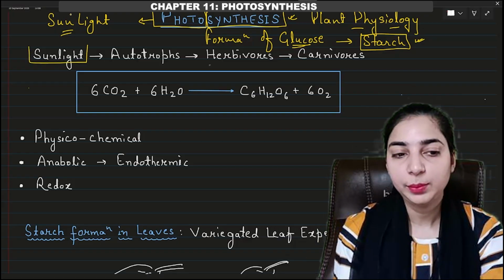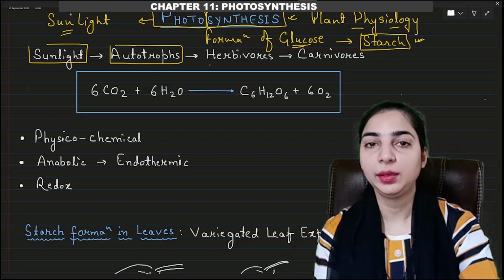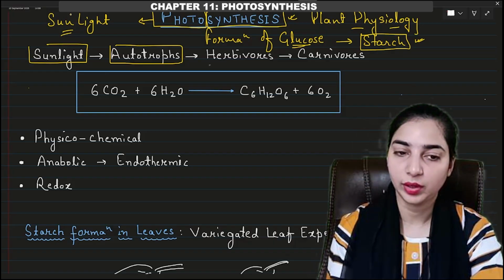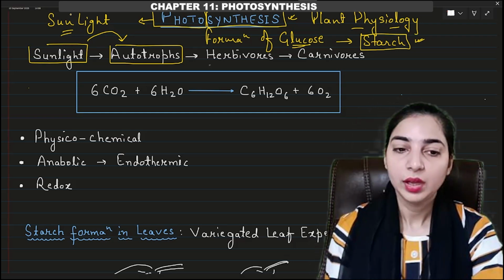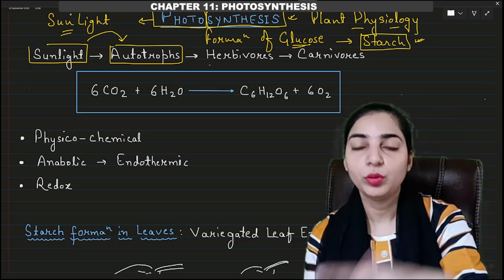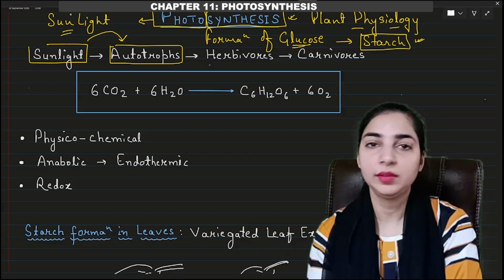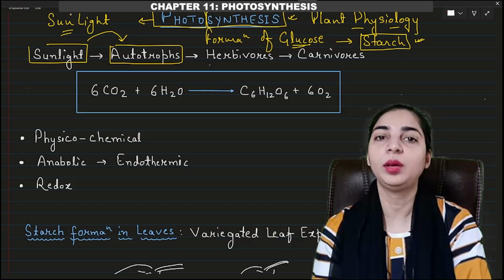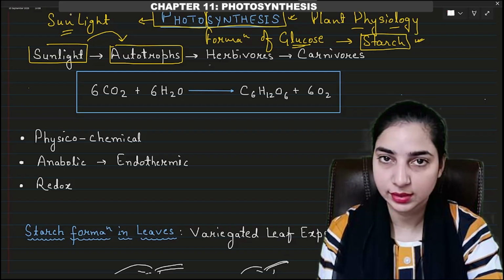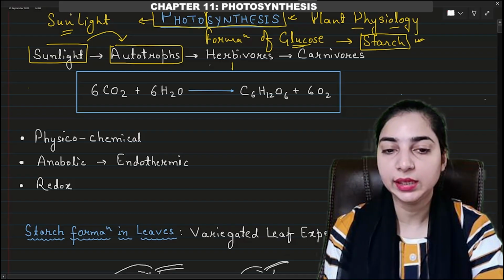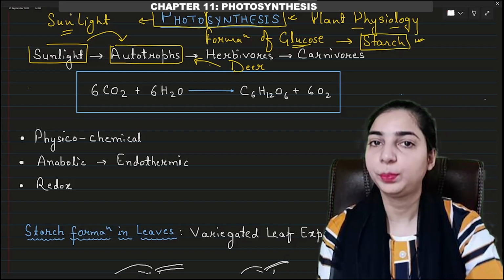So this sunlight will be captured by the autotrophs. Autotrophs like plants. They can be plants, they can be bacteria, cyanobacteria, chrysophytes, etc. So this sunlight will be captured by the plants to form the glucose molecule. Now we know that the herbivores eat the autotrophs. Autotrophs can synthesize their own food, but herbivores and carnivores cannot synthesize their own food, so they depend on the autotrophs for food. Herbivores are those animals which eat plants, or which eat herbs. For example, deer.